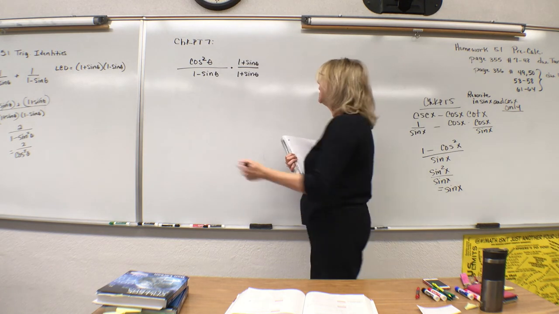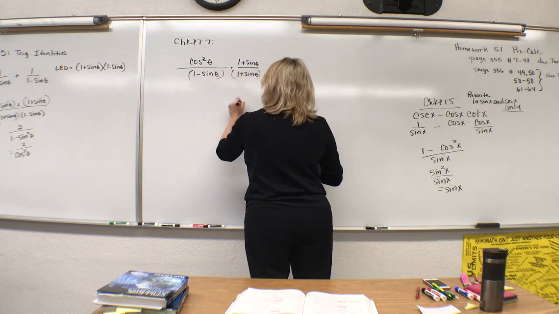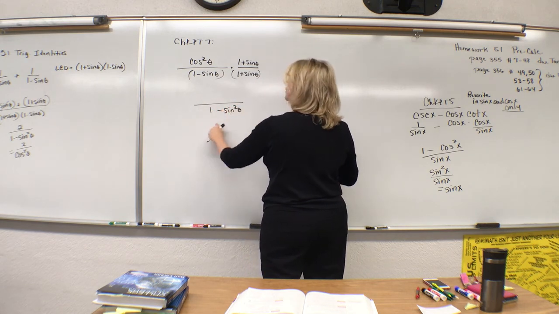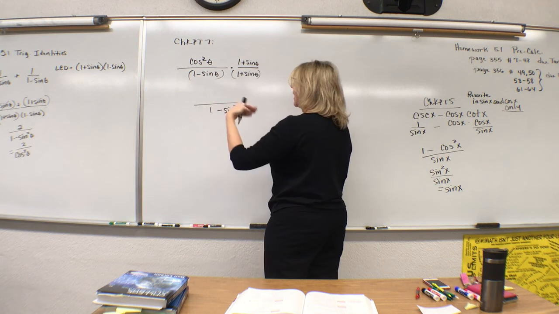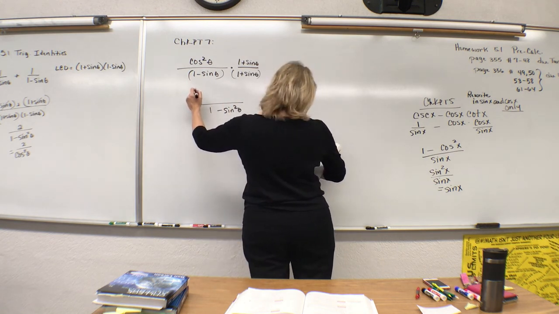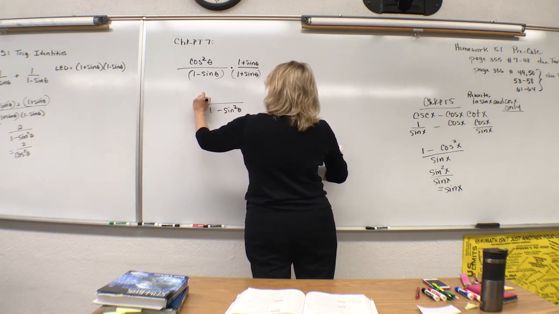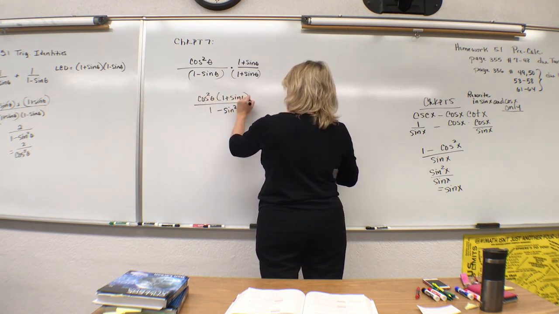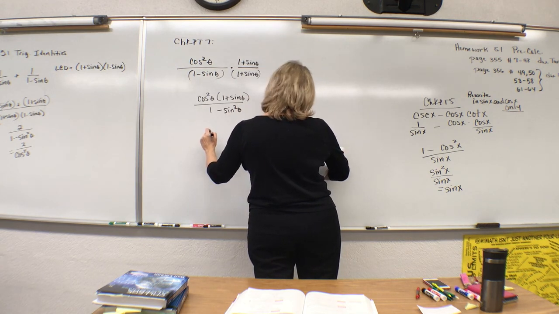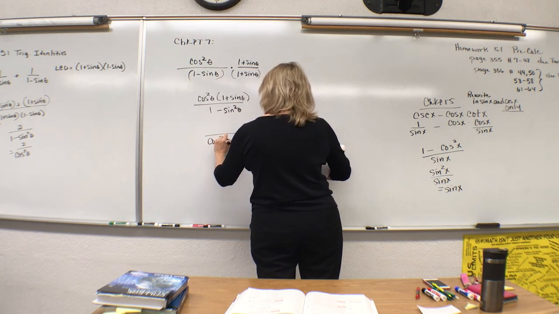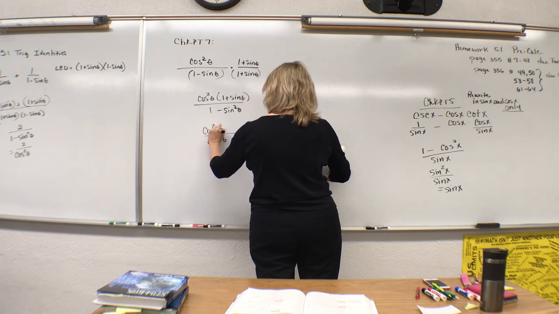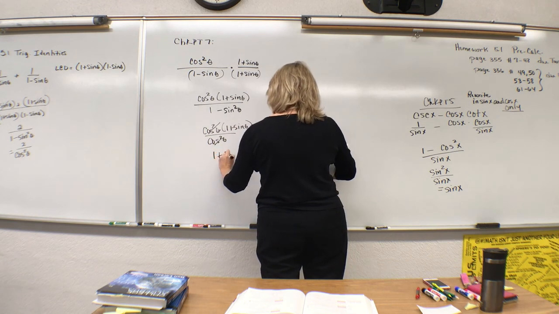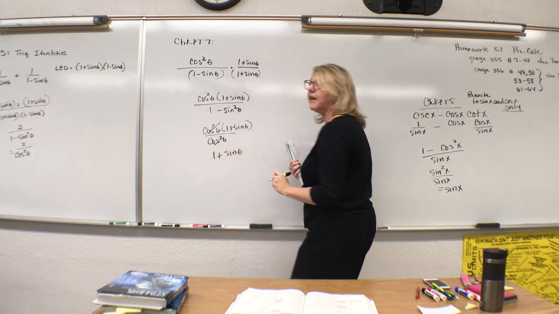Again, this ratio still represents the number 1. I'm simply rewriting. But when I multiply, you'll notice again, I'm left with 1 minus sine squared theta. This is a good news story. This is going to then send me into the Pythagorean substitution. In the numerator, I'm actually just going to let this rest here for a minute. Knowing that 1 minus sine squared theta is in fact cosine squared theta, they will cancel, leaving me with 1 plus sine theta.